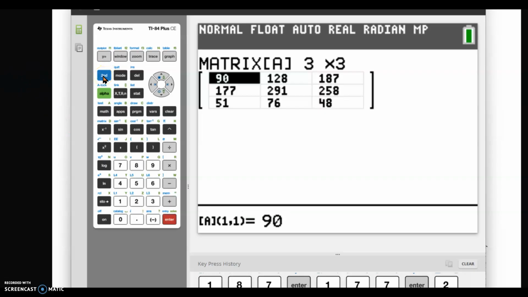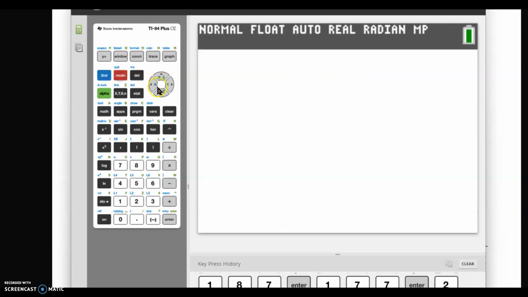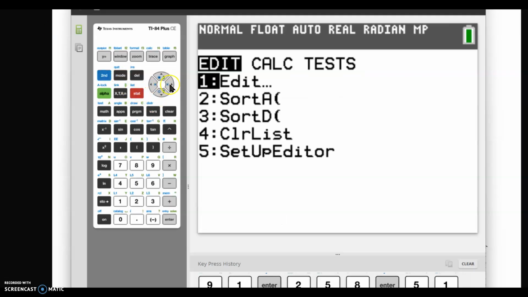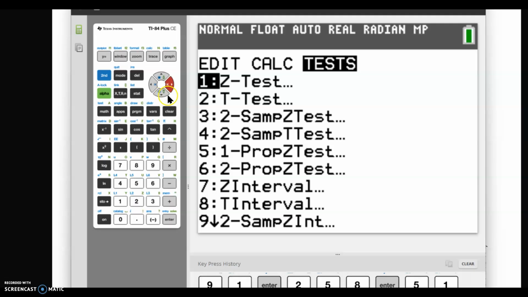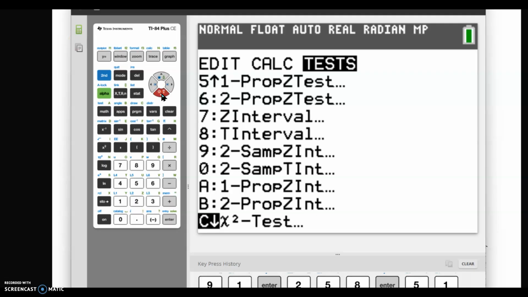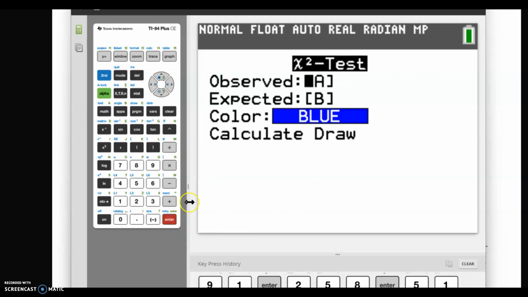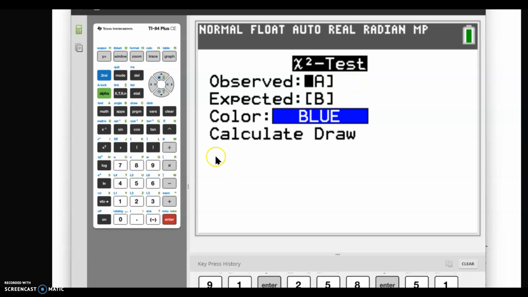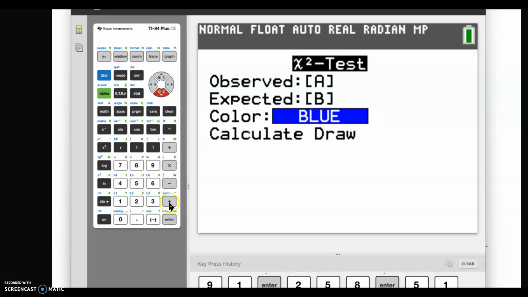We're going to quit out of that by going second, mode. Then we're going to go stat, test, and this is a chi-square test. So we're going to arrow down to option C. Our observed values are in A. Our expected values are going to be in B, which will auto-populate. We're going to go calculate.